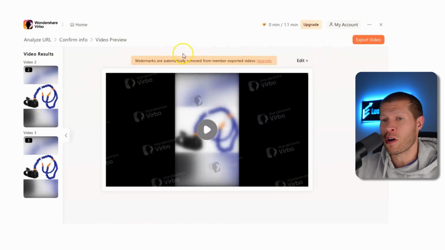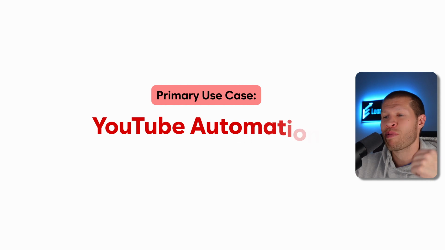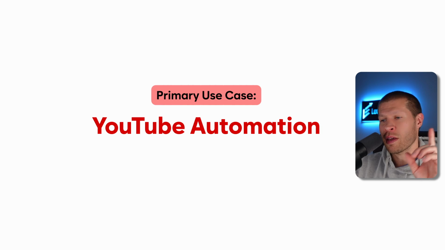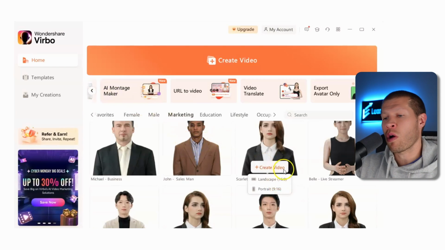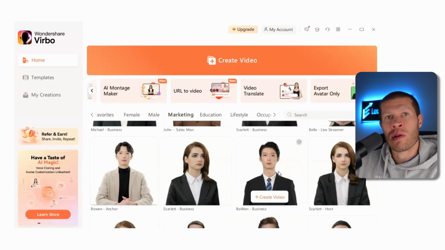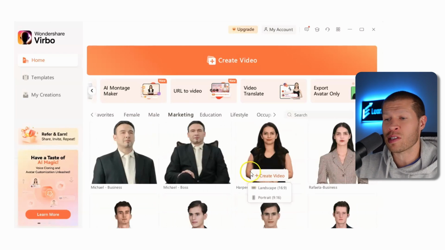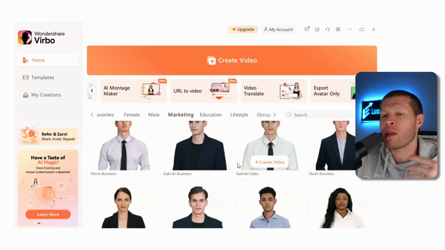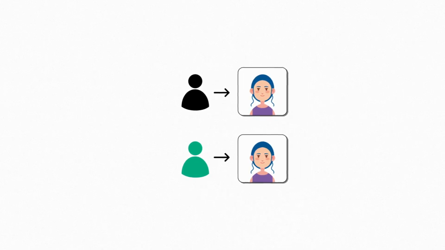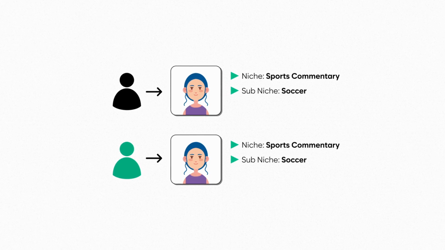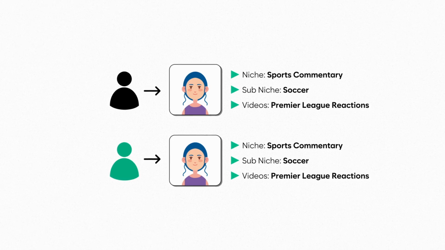So this is a great function of this software, but this is not the only function that I use it for. Like I said, I'm primarily using this right now to make YouTube automation videos. So what I'll do is I'll create a video based on somebody that I am building the channel on. And this is really cool because you have access to a ton of different avatars. So you can pick the actual personality on camera for your actual YouTube automation channel and then keep it consistent. And the odds that somebody else is going to be using that specific avatar in your same niche or your specific sub niche making similar videos is next to zero.